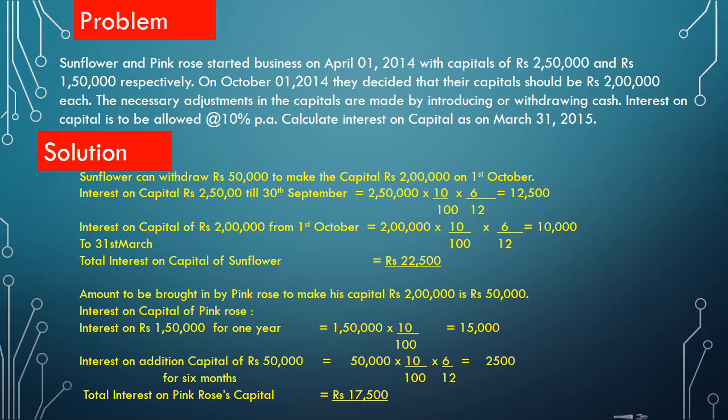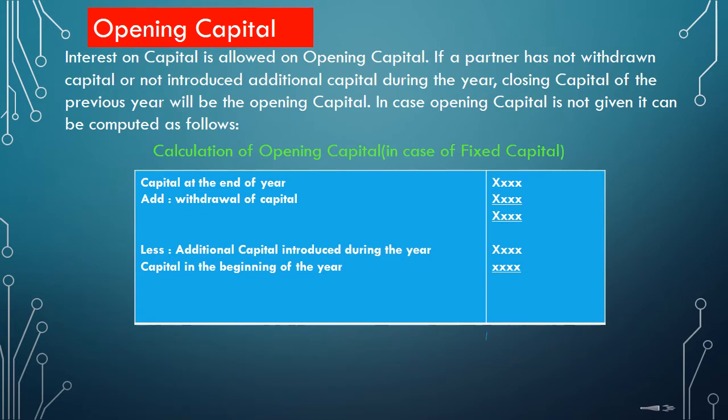I think you have understood how the calculation is done. Do it once more and do the similar problems. So the interest on capital is allowed on the opening capital. Sometimes this opening capital figure will be missing. So next topic is how to find out the opening capital and interest on the capital.